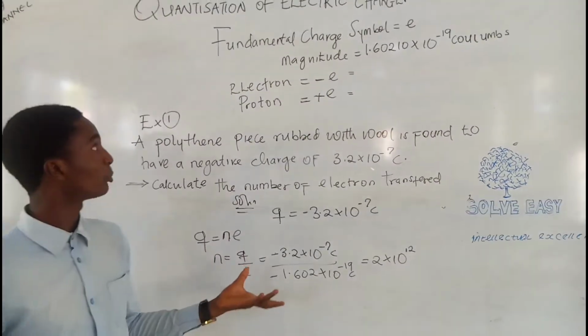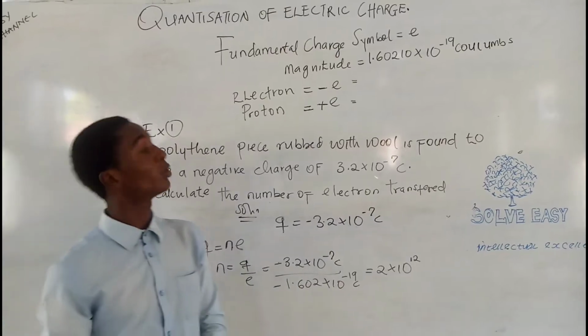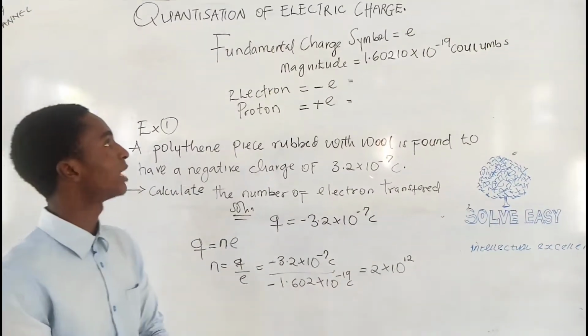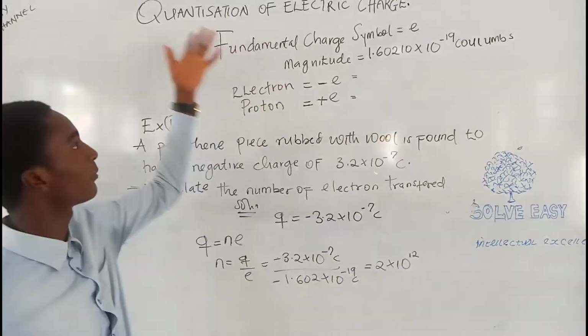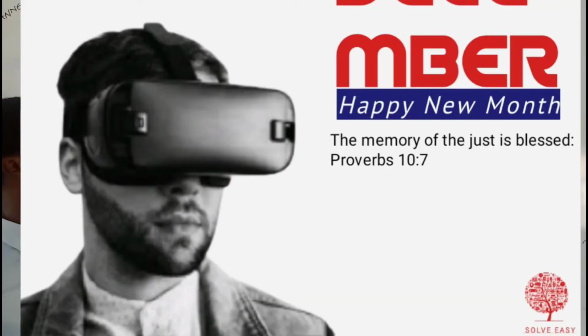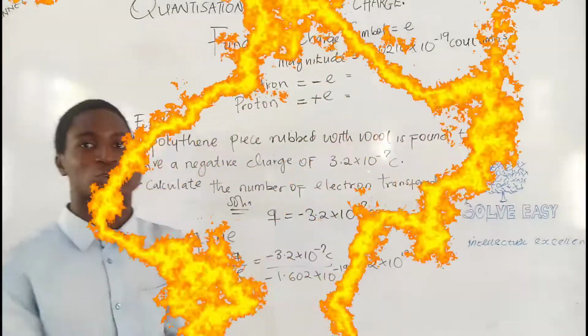So this is how simple the idea of quantization of electric charge is. The fundamental symbol, the electron has negative charge, about quarks, and so on.